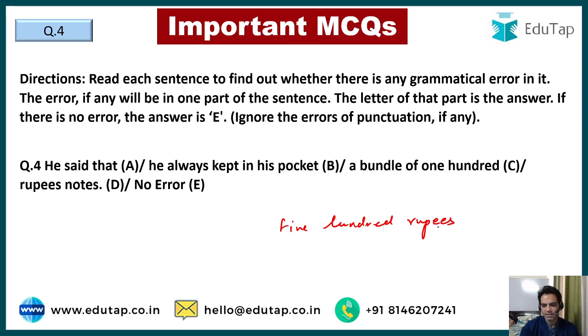But if I say 500 rupees note, that is wrong because now this noun is used as an adjective, so we will keep it in singular. I just told you a question before this, so it should be 500 rupee note. Similarly, he always kept in his pocket a bundle of 100 rupee notes, not 100 rupees notes.